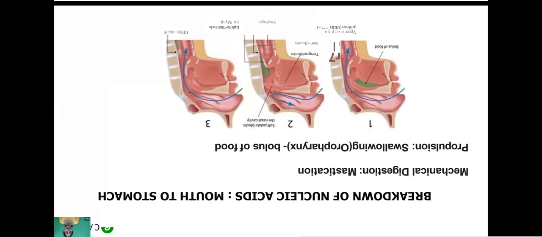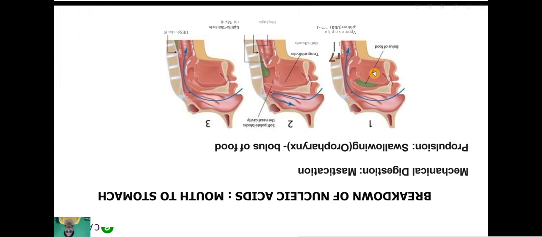We eat some food, any type of food, plant food or animal food, and it contains nucleic acid. Then how is that nucleic acid digested in our body? The first step of digestion is mastication, meaning mechanical digestion, and propulsion, that is swallowing the bolus of food into the esophagus.